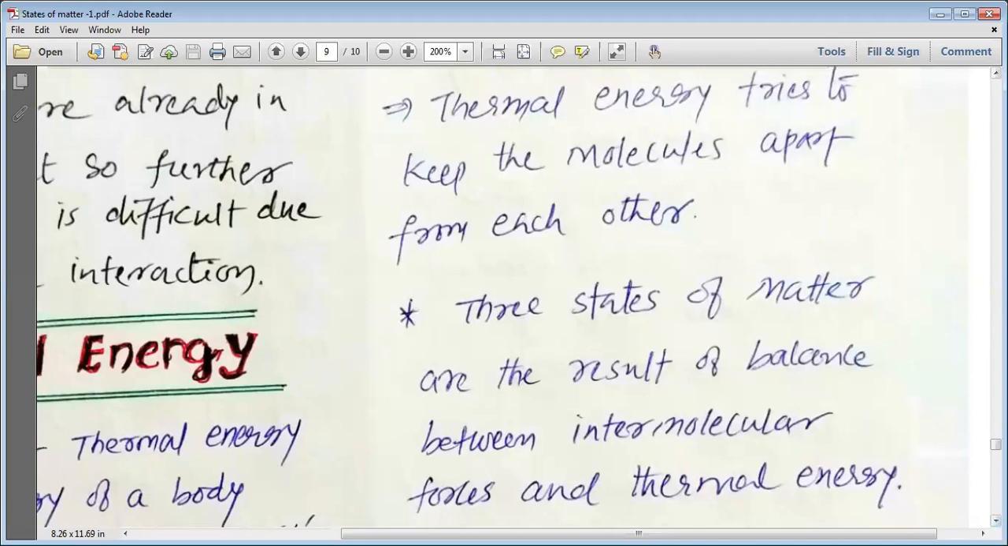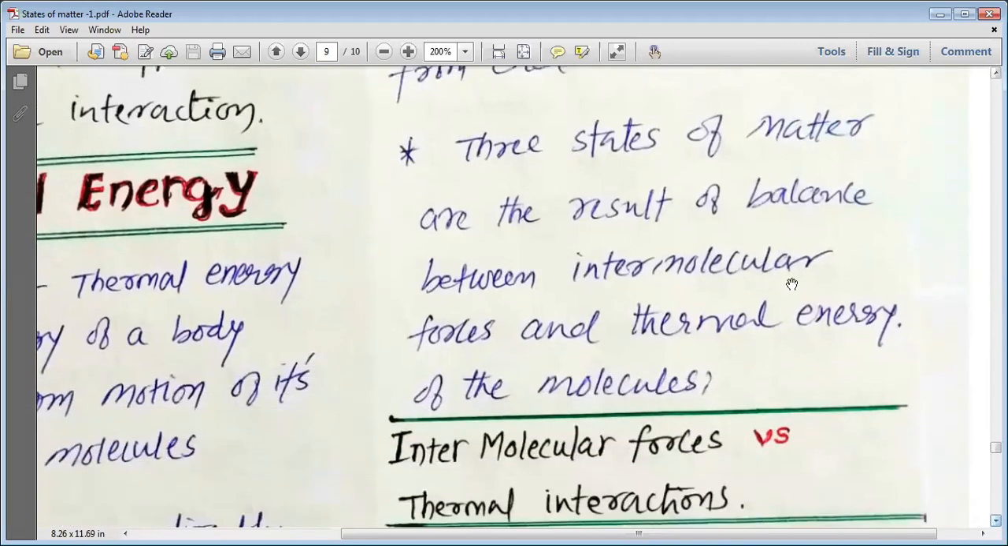Three states of matter are the result of balance between the intermolecular forces and thermal energy of the molecules. Please remember, my dear students, that we have the various states of matter. These various states of matter are because of the balance between the intermolecular forces and thermal energy. Please remember that intermolecular forces bring the particles, the molecules, the atoms closer to each other.